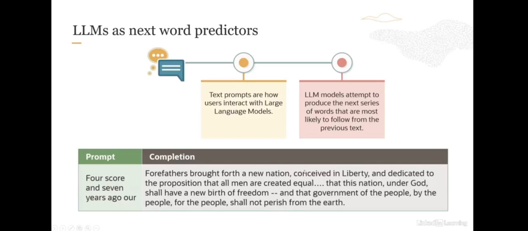I have actually put the concise form here. The speech is much longer. This is Lincoln's Gettysburg speech from 1863, a very famous speech. So basically what a large language model is doing here is, if you give it a prompt, it's basically completing that prompt, and it's a well-known speech, so the language model knows what next words should come.